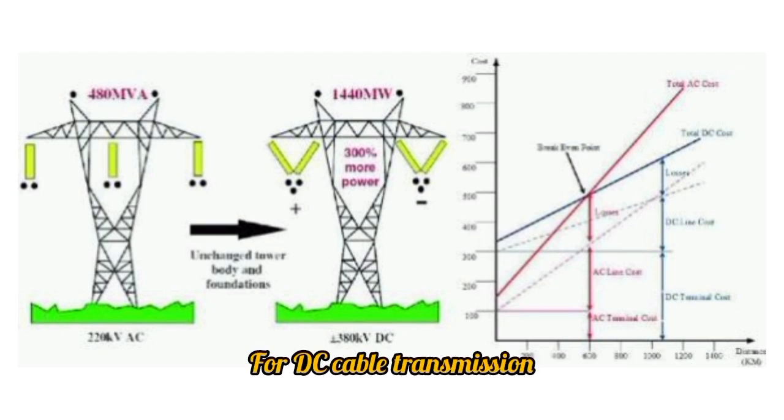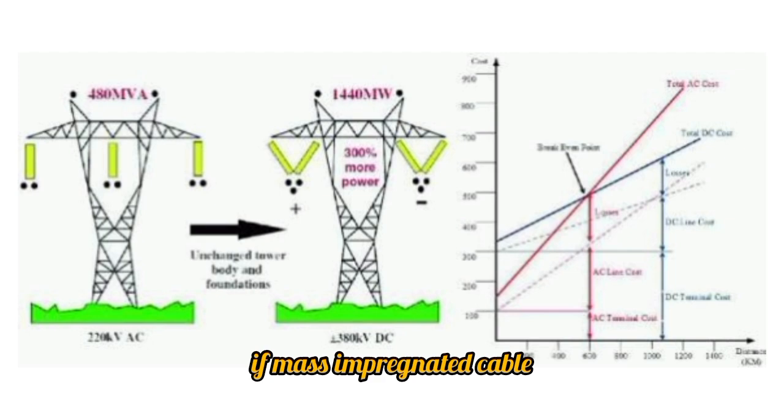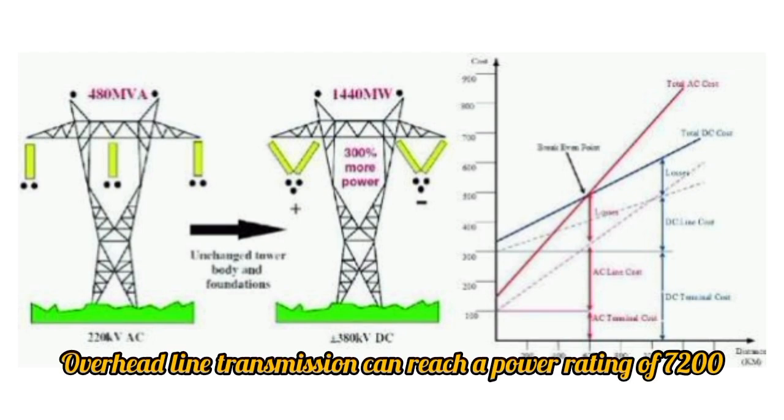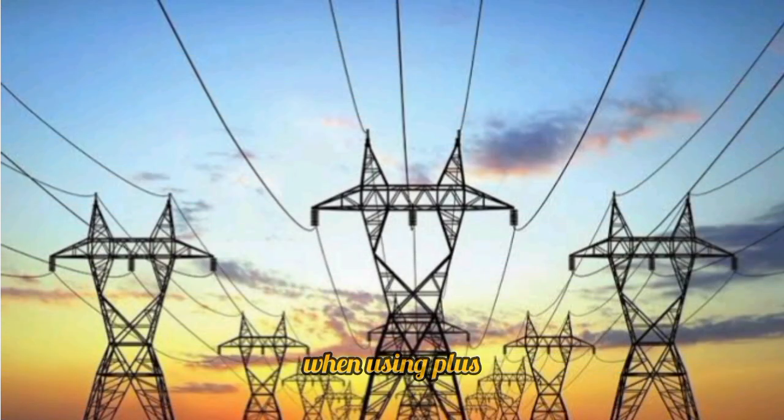For DC cable transmission, plus or minus 500 kV transmission can be achieved if mass-impregnated cable, viscous impregnated cable, is used. Overhead line transmission can reach a power rating of 7,200 megawatts, 8 conductors per pole, when using plus or minus 800 kV transmission.